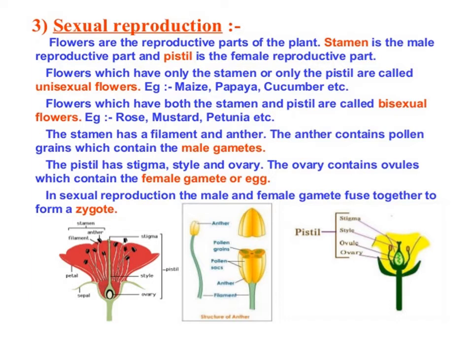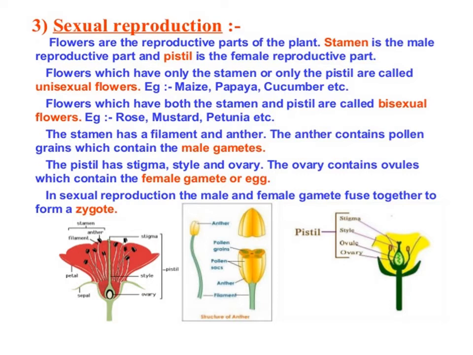Flowers which have only the stamen or only the pistil are called unisexual flowers. Examples: maize, papaya, cucumber, etc. And flowers which have both stamen and pistil are called bisexual flowers. Examples: rose, mustard, etc. The stamen has a filament and anther. The anther contains pollen grains which contain the male gametes.